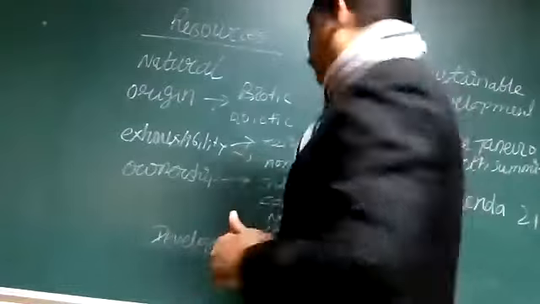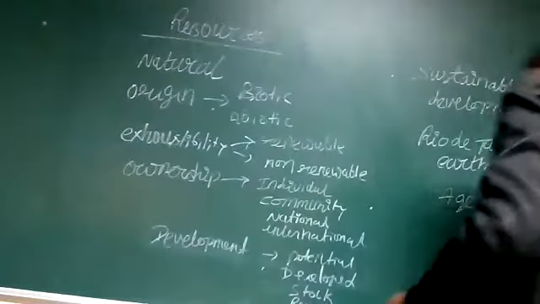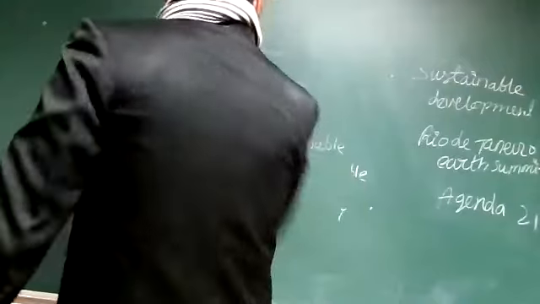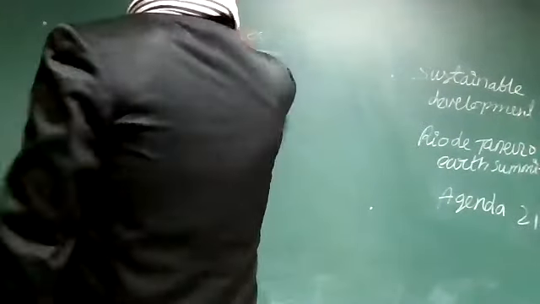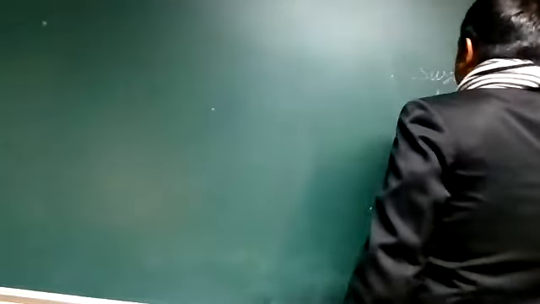The next thing in this chapter is sustainable development. It is a definition: using resources carefully and giving enough time to renew and replenish, so the future generation can use them. So that was our next point. In this one, only the definition comes.